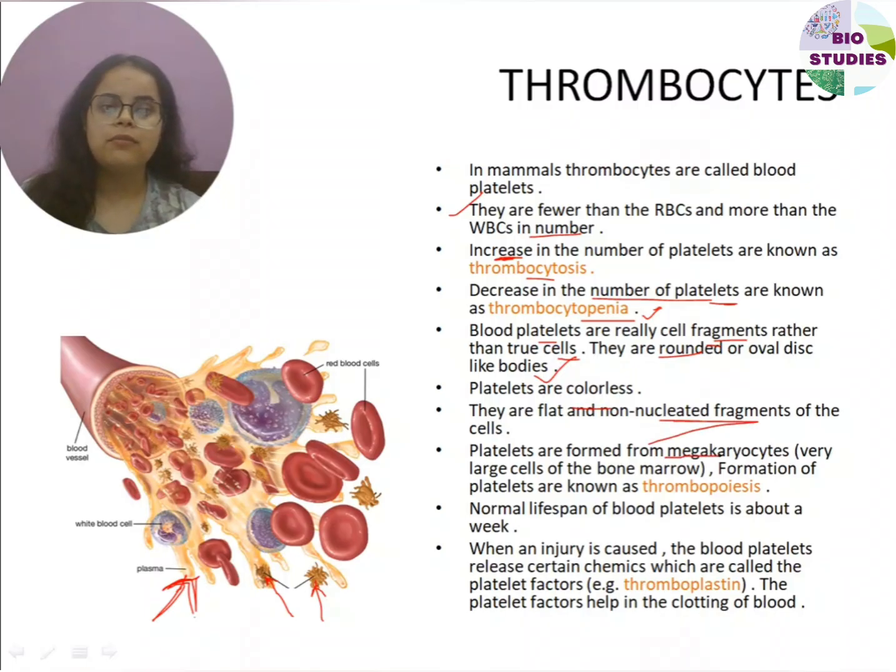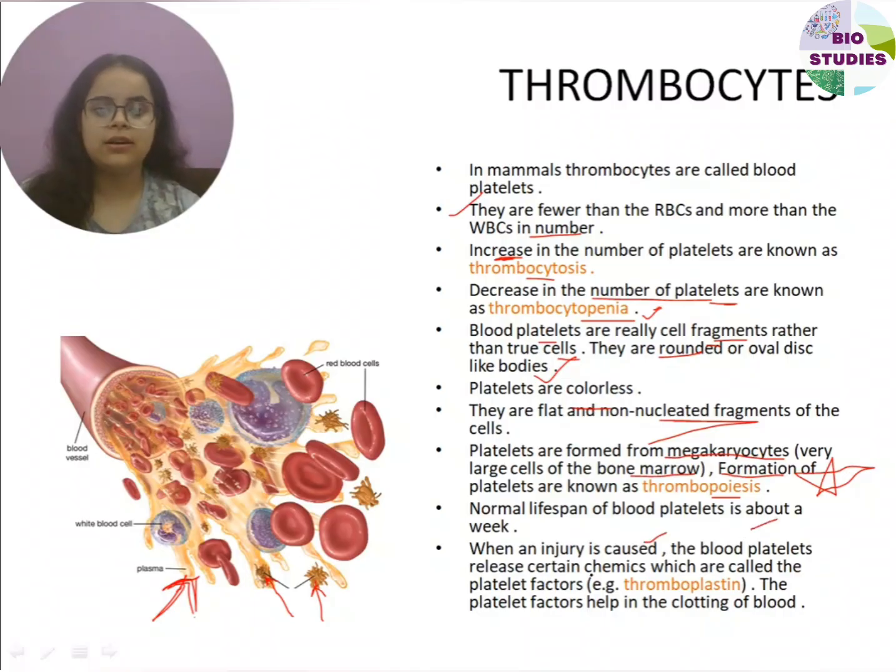Platelets are formed from megakaryocytes. These are very large cells of the bone marrow, and the formation of platelets is known as thrombopoiesis. Very important. Again I am marking a star here that these terms are very important. The normal lifespan of a blood platelet is about a week, and when an injury is caused,